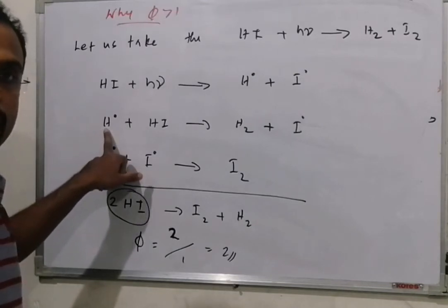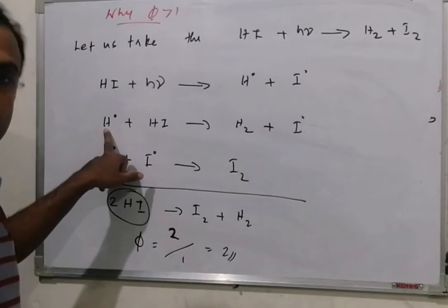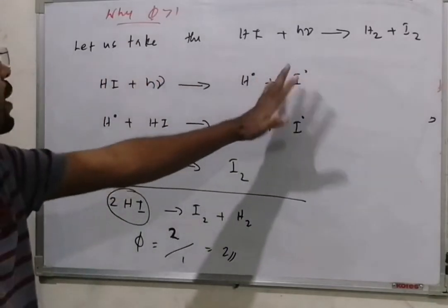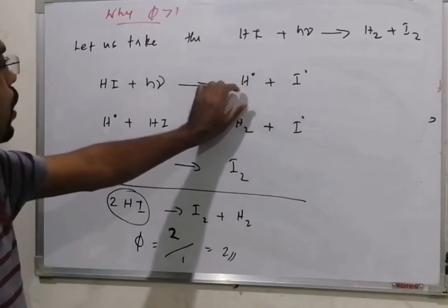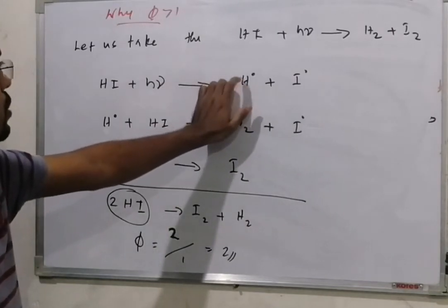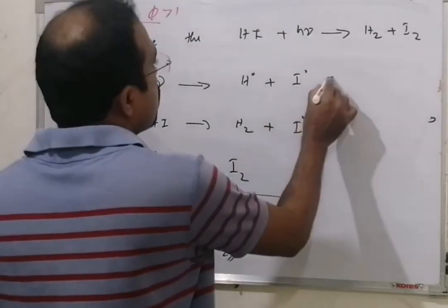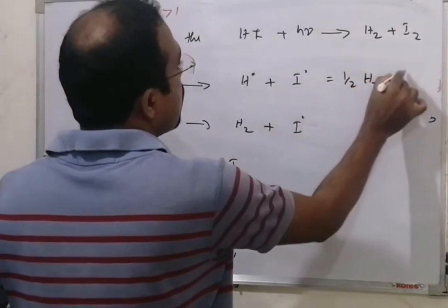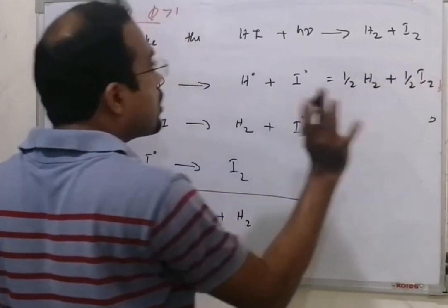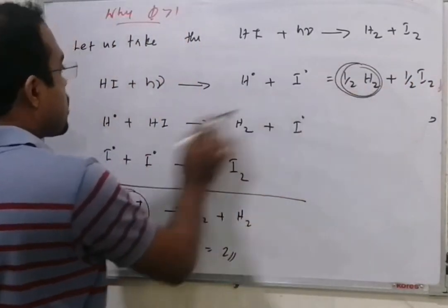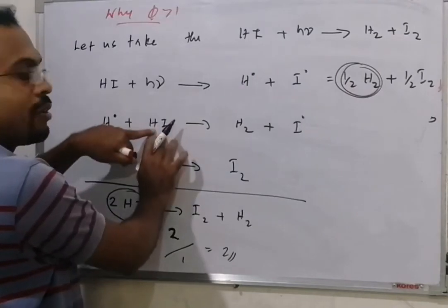Yes. Not only does the photon get absorbed and the molecule break apart, but one of the products reacts further. It should be like half H2 and half I2, but this is not the case. One of these products again reacted with another molecule.